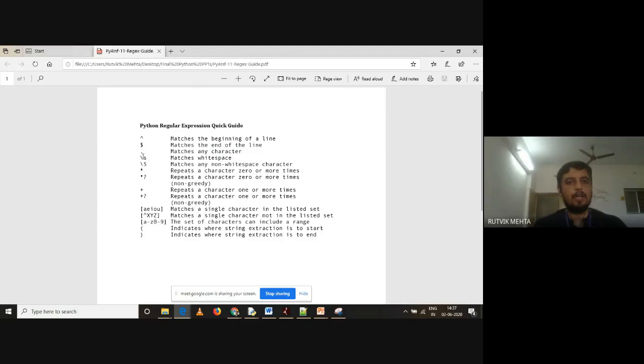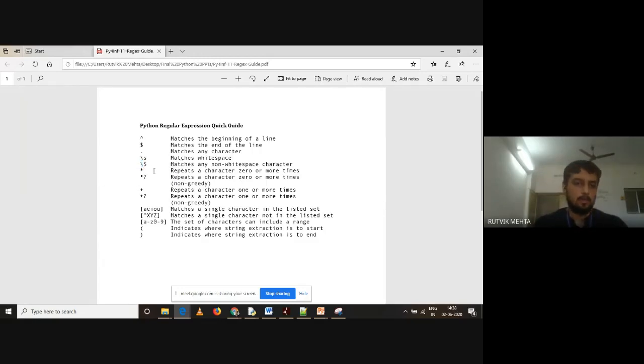Then slash and small s. Slash and small s matches white space. White space means it can be anything, slash t, slash n, or even your single space. Slash capital S matches non-white space. So anything except white space, like A to Z, 0 to 9, or dollar, or at the rate, any symbol which is not a white space will be matched by capital S.